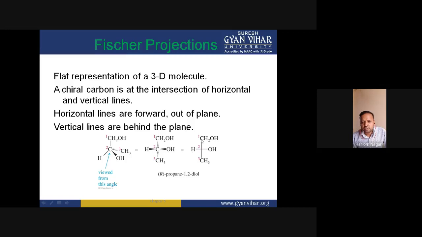Here this is carbon and this is carbon, so both have the same atomic number, but if we move to the second position, there is oxygen and there is hydrogen. So according to the atomic number, we assign the groups their priority.